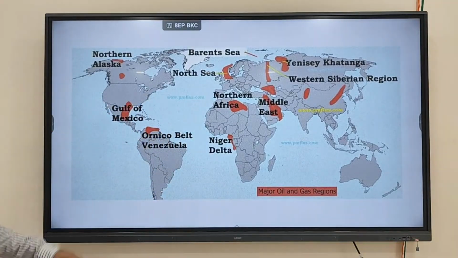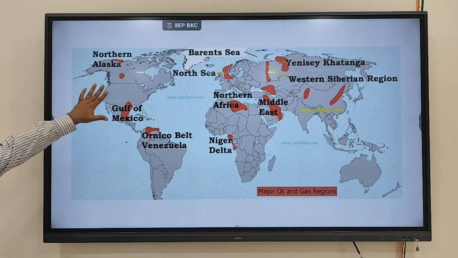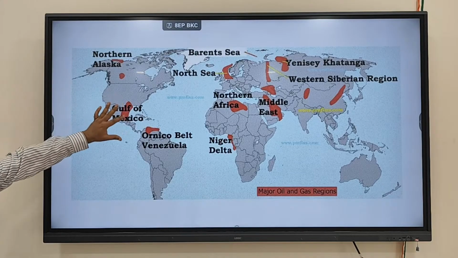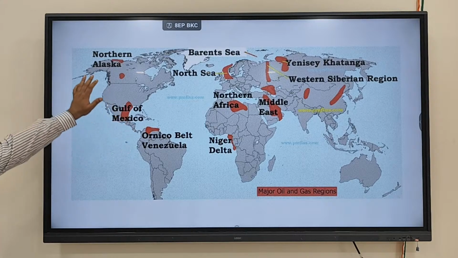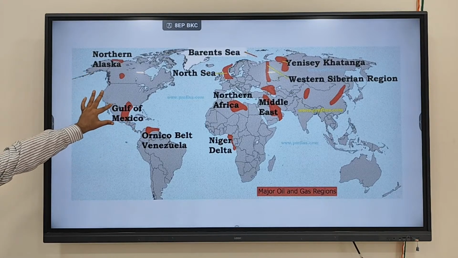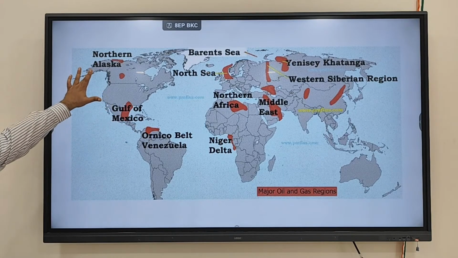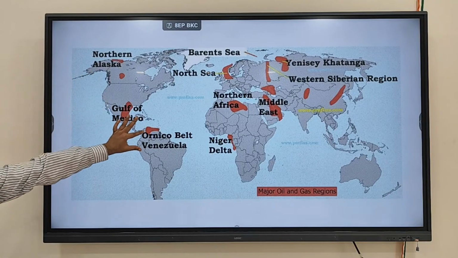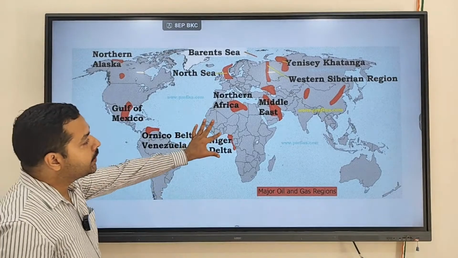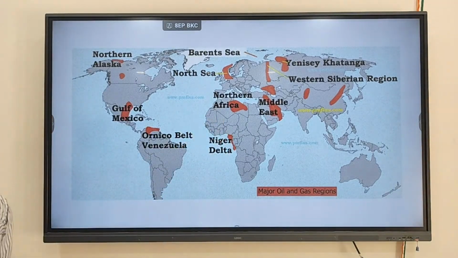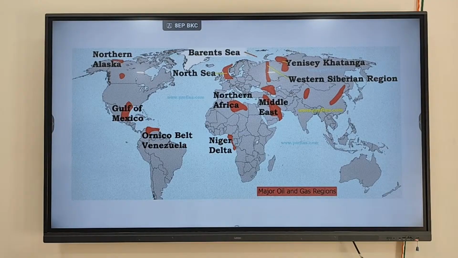One is the Northern Alaska region, the Gulf of Mexico region, the Orinoco Belt of Venezuela, which is another important region. Then the Niger Delta region in Africa.